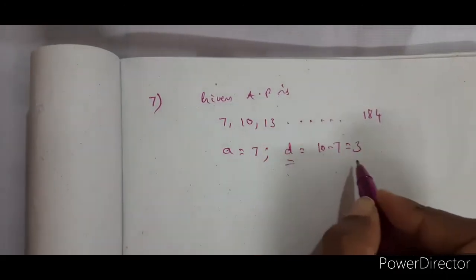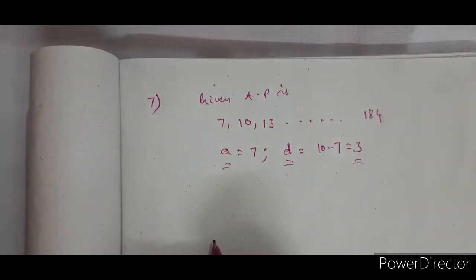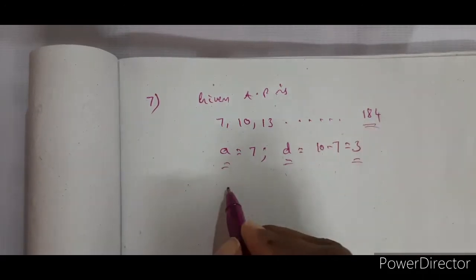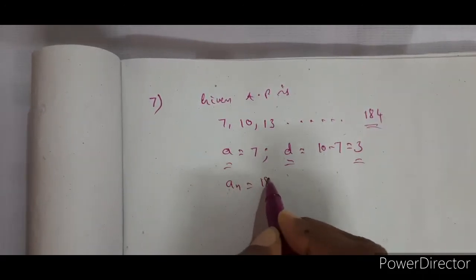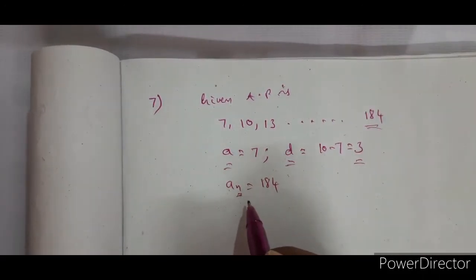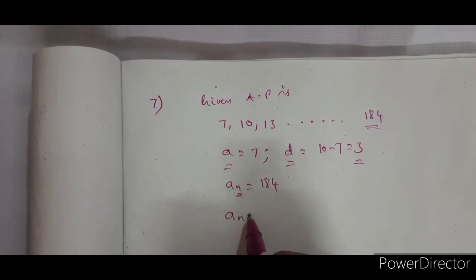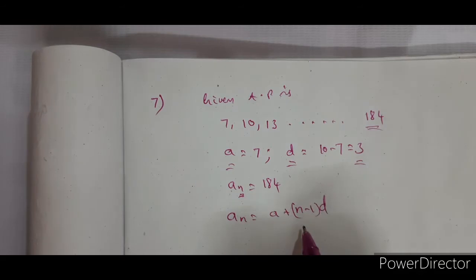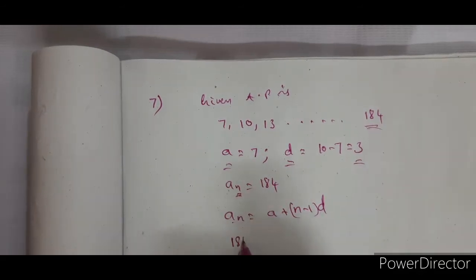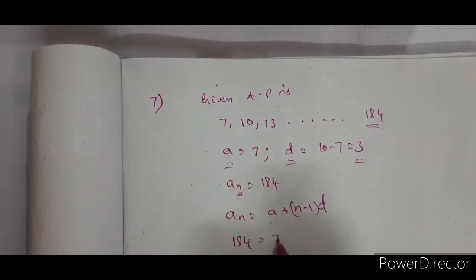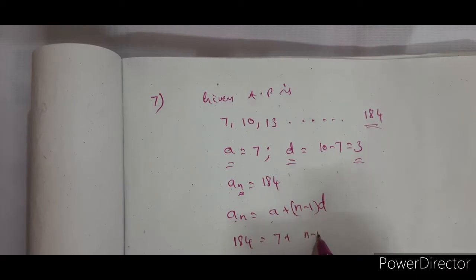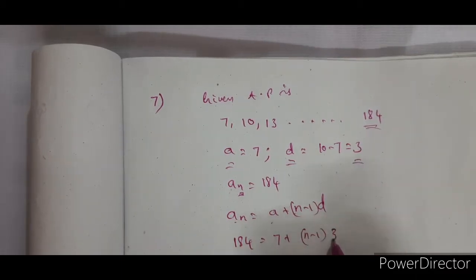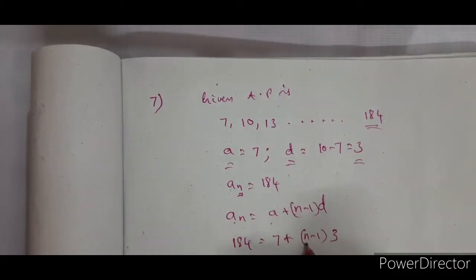So, you have A and D, and also AN is equal to 184. You have to find out n. Therefore, AN is equal to A plus n minus 1 into D. AN is 184, A is 7, plus n minus 1 into D, which is 3. We need to find out n.